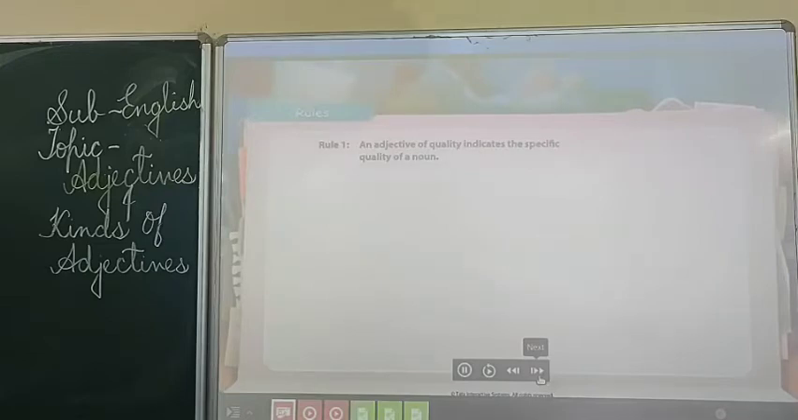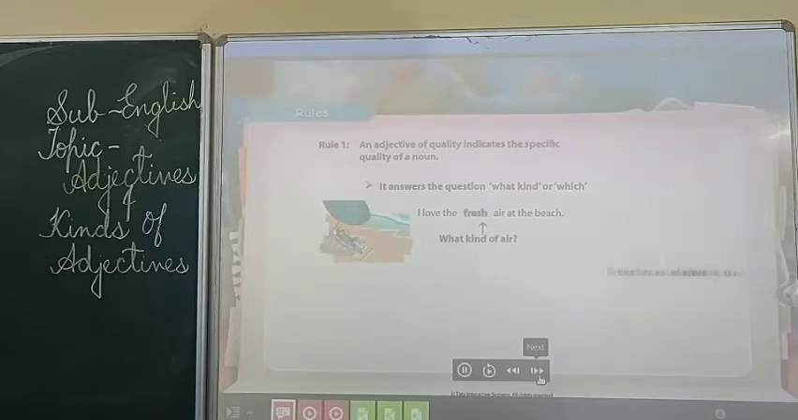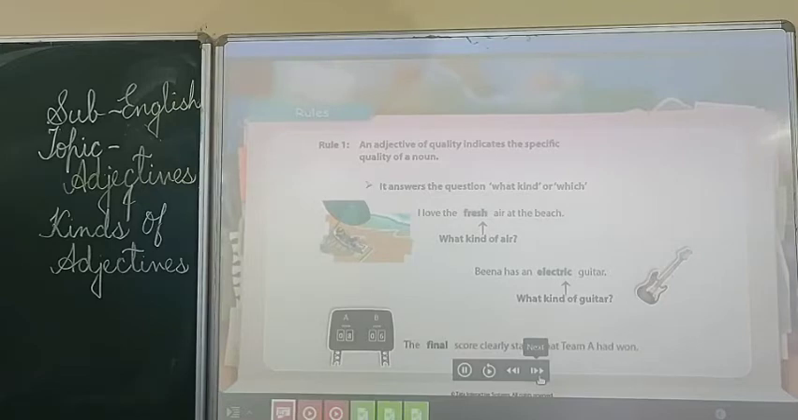An adjective of quality answers the question what kind or which. Here are a few examples. I love the fresh air at the beach. What kind of air? Fresh air. Veena has an electric guitar. What kind of guitar? Electric guitar. The final score clearly stated that Team A had won. Which score? The final score. Therefore, the words fresh, electric, and final are qualifying adjectives. They answer the question what kind or which.